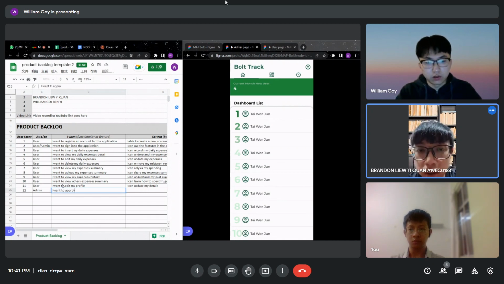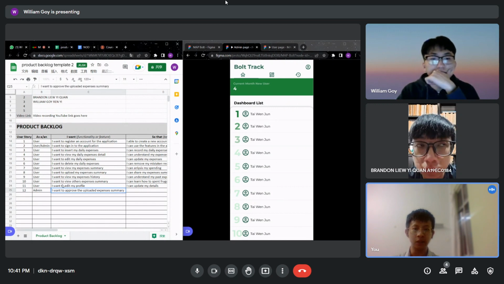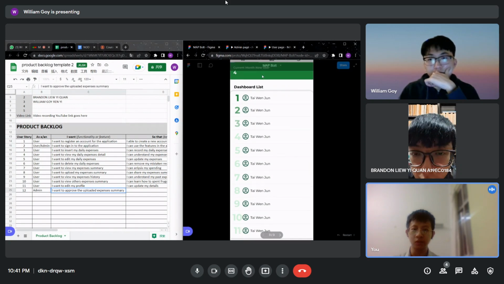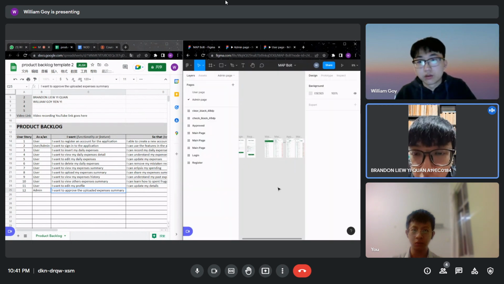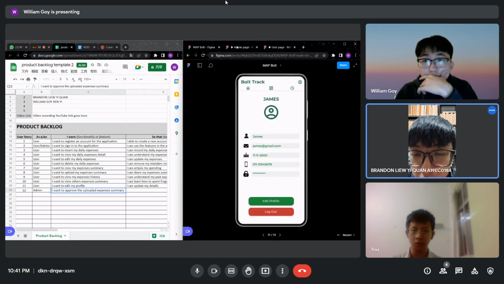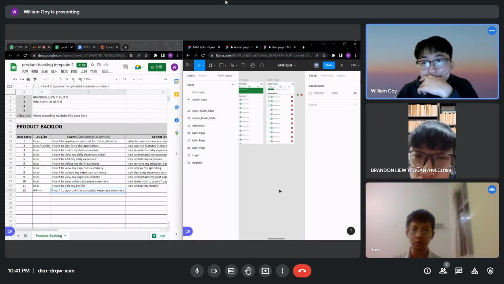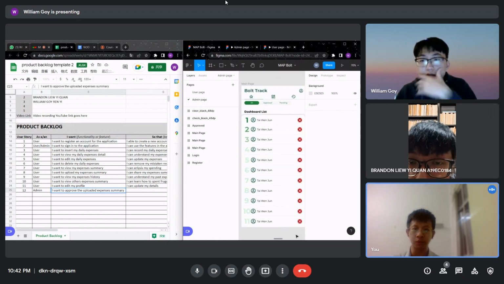I think that's in the design dashboard. William, would you mind changing to the second interface of the dashboard? Yeah, I think there's more. Look in the Figma. You can press the button at the bottom to go to the next slide. I don't know why it's not appearing. Okay, so we can just zoom in. I think that's what you mentioned, Brandon. Yeah.